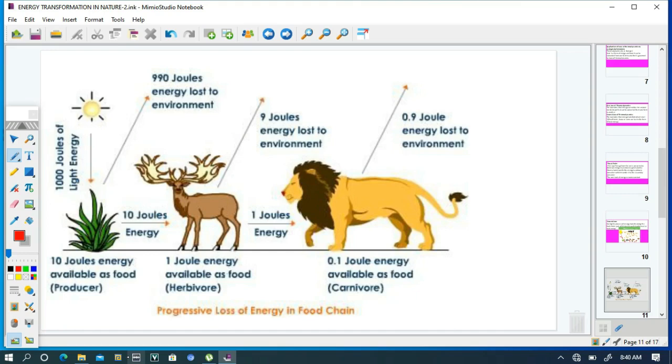And the deer feeds on the grass. Only 10% of the available energy in the grass will be transferred to the deer.